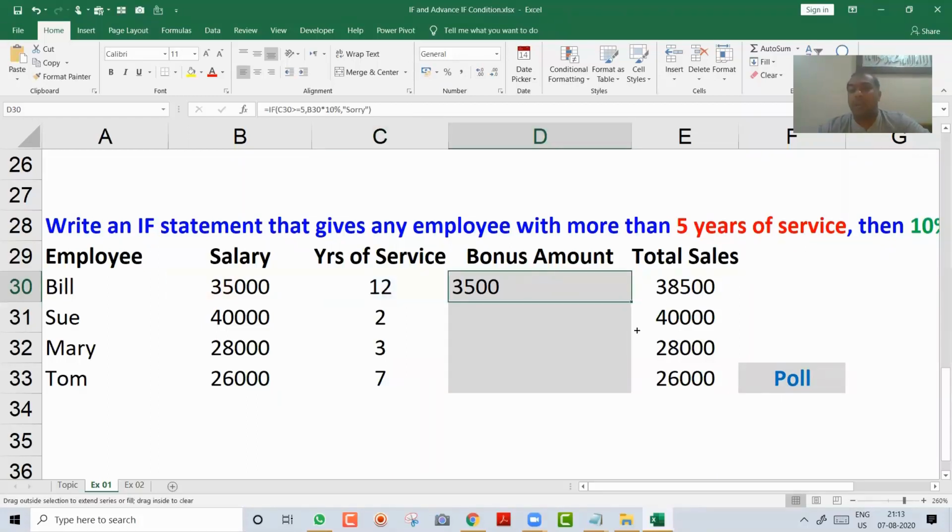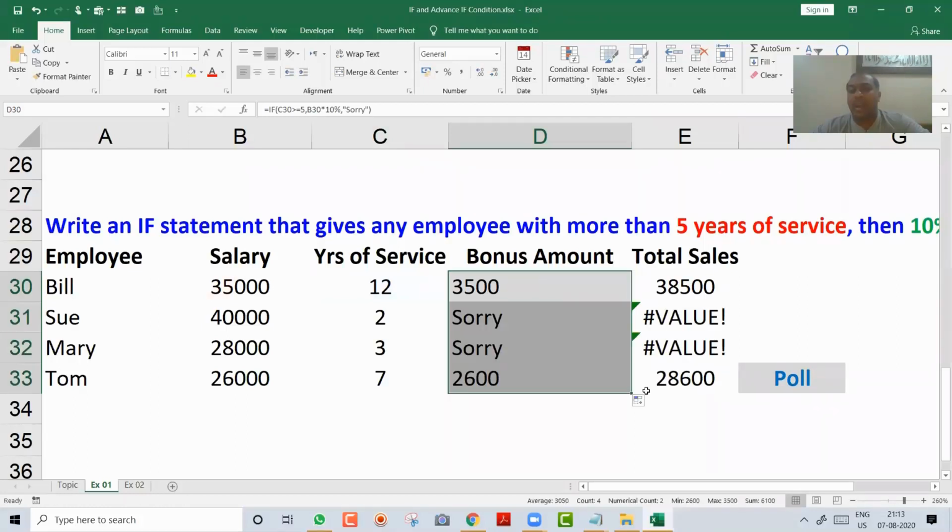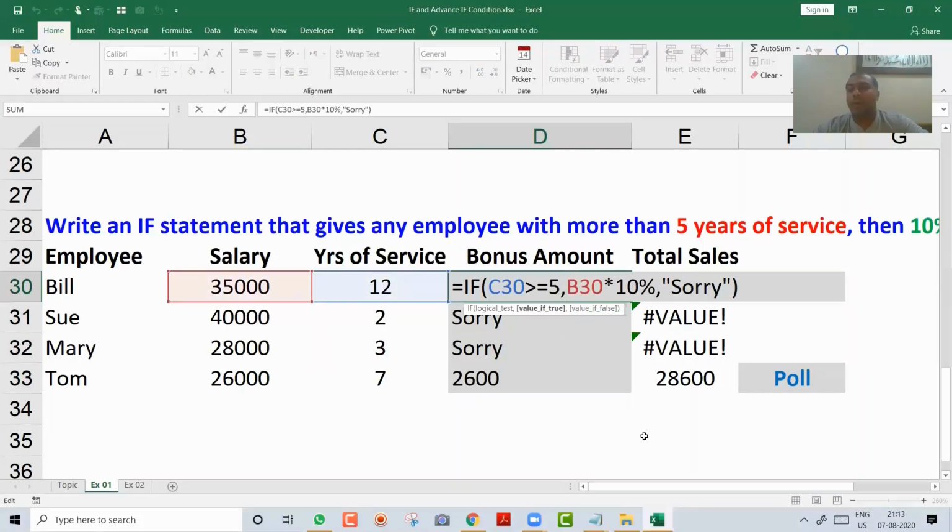I come on the corner and I quickly drag it down. Lovely. So here you got sorry, here you got sorry, because these are less than 5 years, and here you got the calculation. So just see this formula for a minute. If you wanted to take a photo, you can take a photo as well.